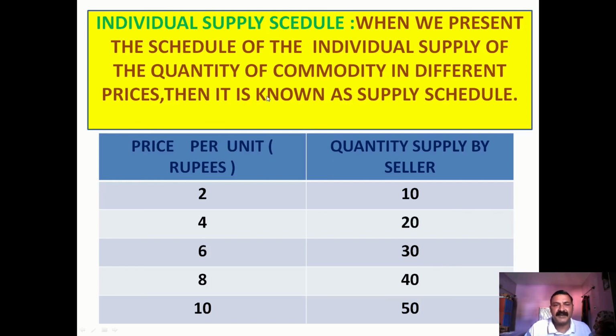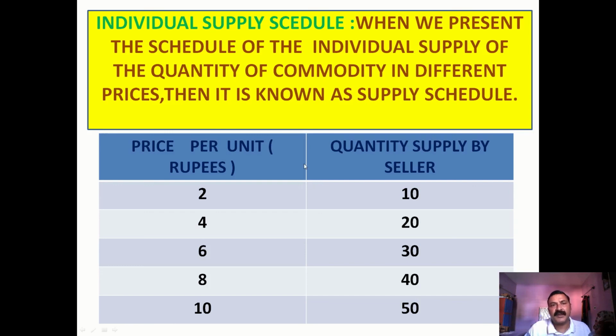So first is the individual supply schedule. When we present the individual supply of quantity of commodity at different prices, then it is known as the individual supply schedule. Such as here, prices of 2, 4, 6, 8 and 10, and quantity supplied by a seller 10, 20, 30, 40, 50. This is known as the individual supply schedule.